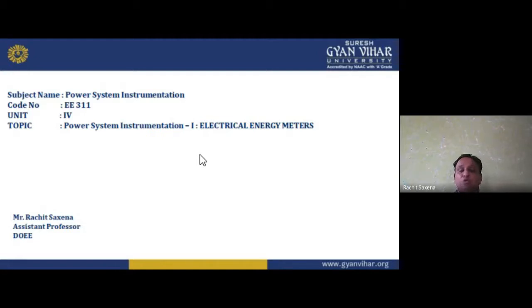Then unit number 4. Unit number 4 basically deals with power system instrumentation number 1, and unit number 5 is again power system instrumentation number 2. These are the basic things we are doing for power system instrumentation. The first part is how we measure voltage and current. For voltage measurement, we have a voltmeter always connected across the circuit from which we have to measure the voltage. Then we have the ammeter for measurement of current, always connected in series.